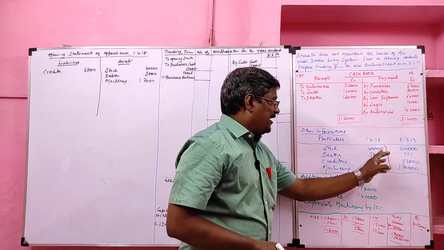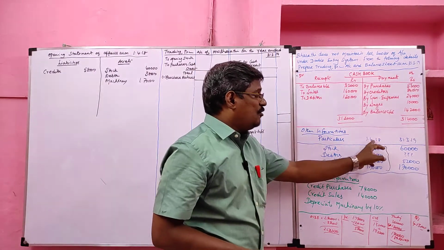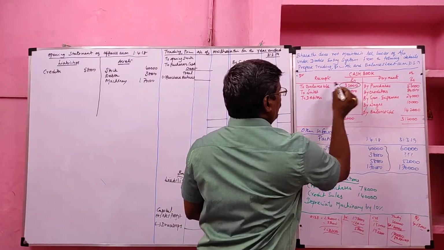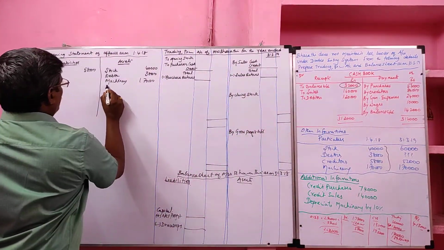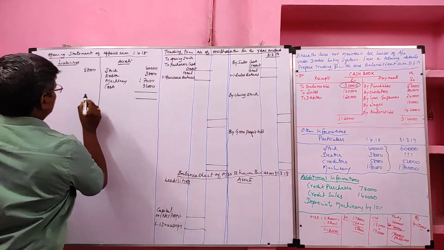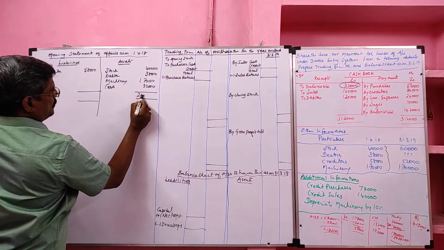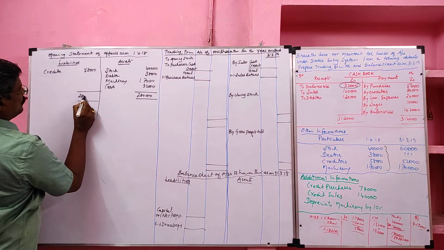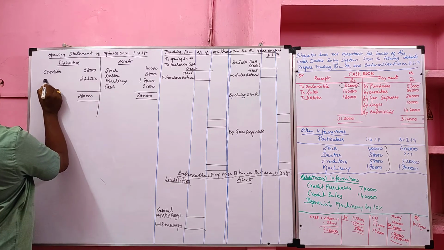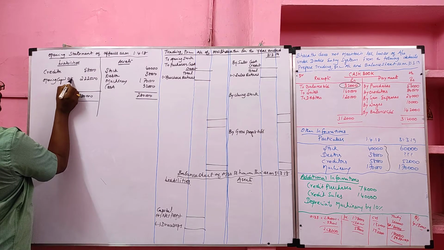Students, listen carefully. Under 1/4/2018, stock, debtor, creditor and machinery are given. When a cash book is given, along with the opening information, opening cash will not be given. So we have to take opening cash. How much? 32,000. So our opening cash is 32,000. Now we have to total this. Already I totaled 2,80,000. 2,80,000 minus 58,000 is 2,22,000. This we call opening capital, the balancing figure.